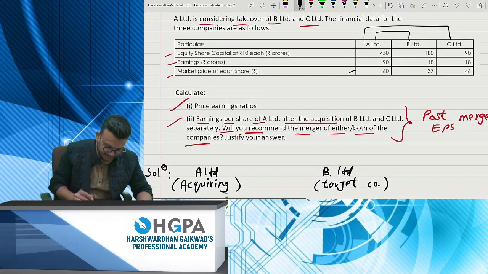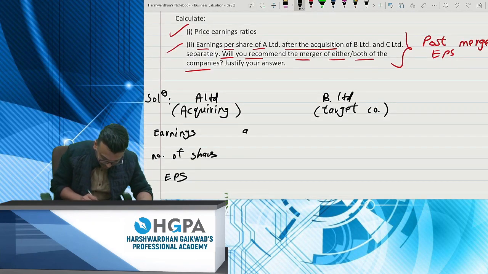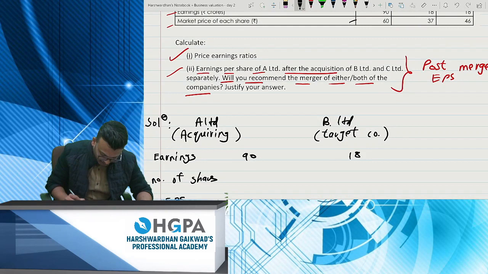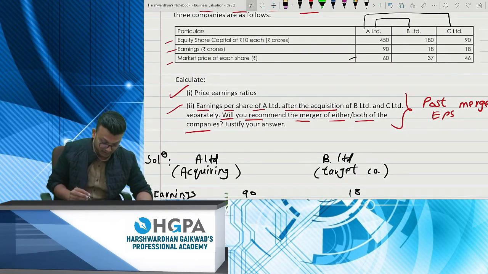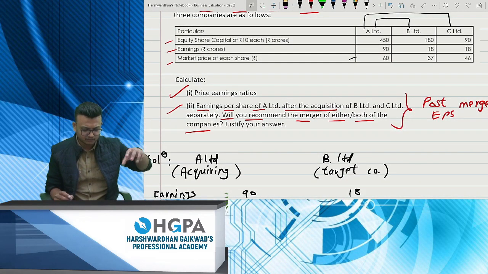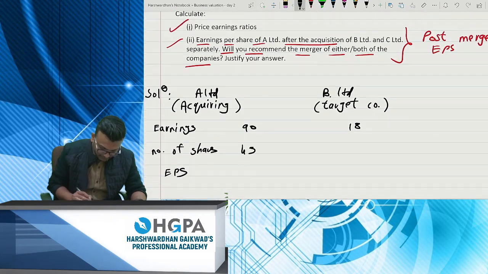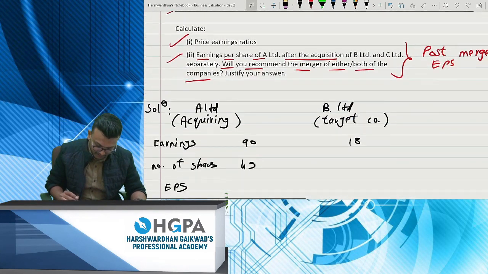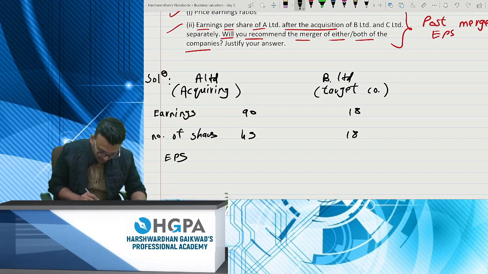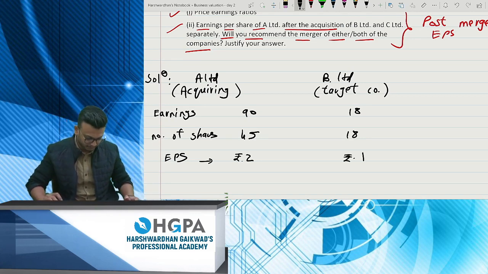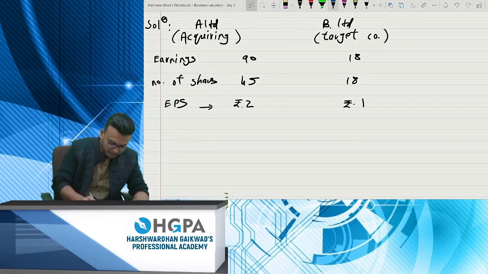How much is the earnings? They've given you 90 CR, and for B Limited it is 18. Number of shares they've also given you. They've given you equity share capital. The face value is rupees 10. So 450 divided by 10 will give you 45, and 180 divided by 10 will give you 18. Okay. So EPS here will be rupees 2, and this will be rupees 1. Simple. Okay, now we can compute the PE ratio.